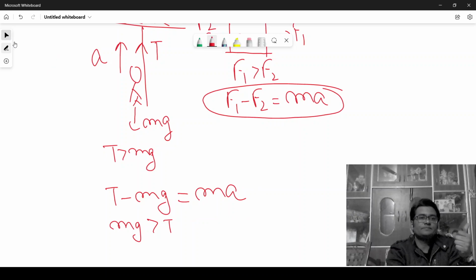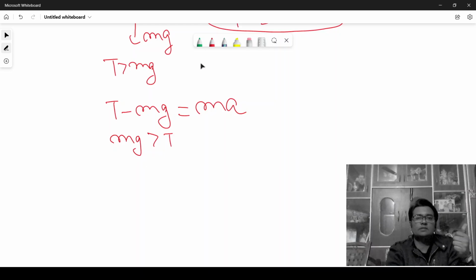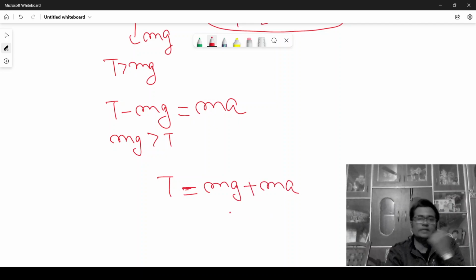T will be equal to mg plus ma. Say this is T1, so it will be m(g plus a).